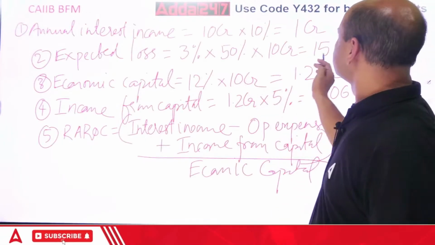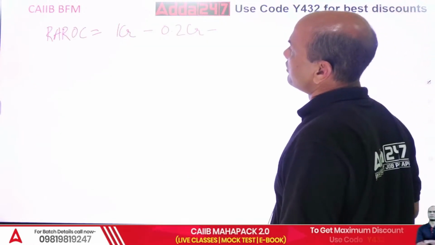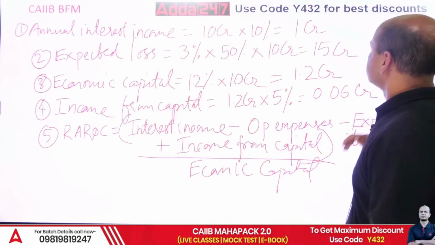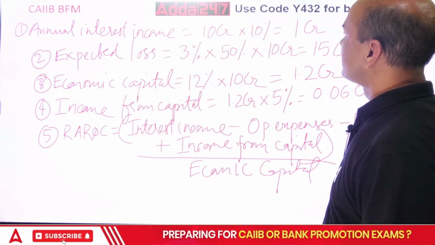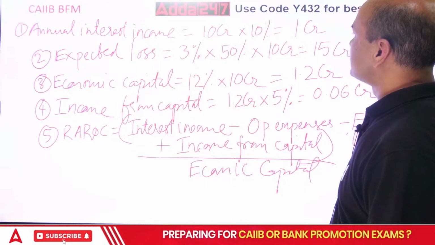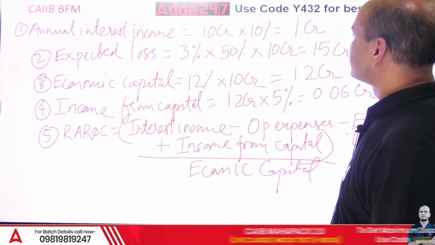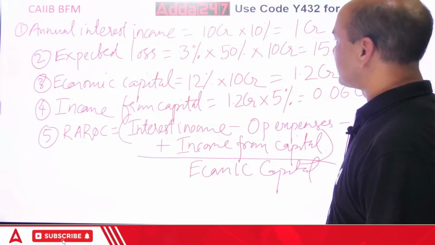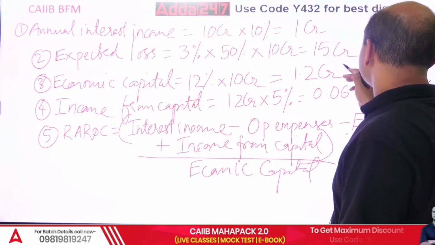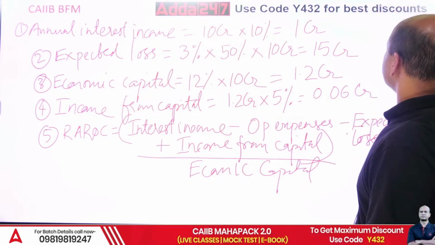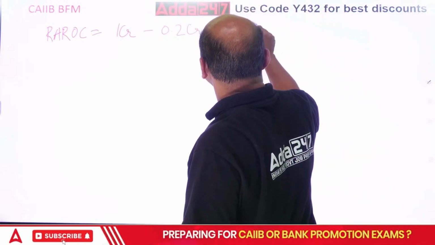What is the expected loss? 15 CR. Right? So 15 CR. Or is it 3 into 10 CR? Yeah, 10 CR is the interest income, 1 CR. Minus expected losses 15 CR, correct. So this overall project will be in a loss, 15 CR. It is huge.